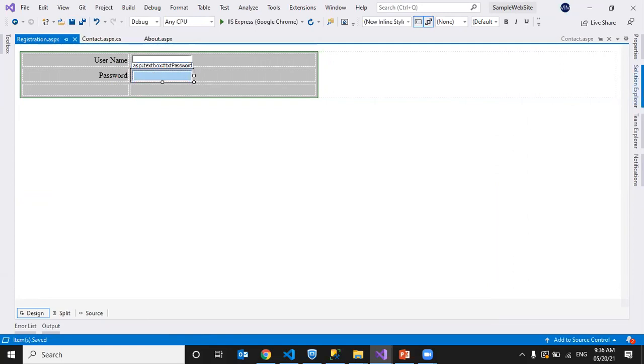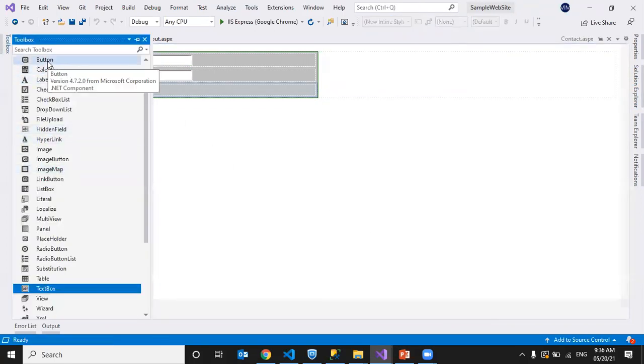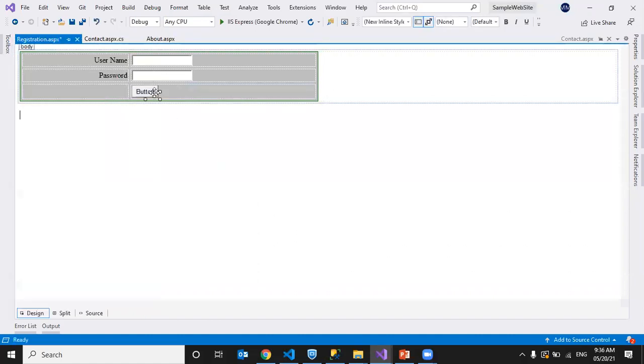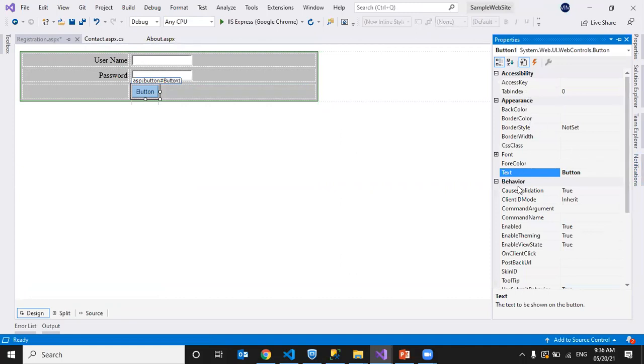Okay, so this is a registration page. I'll have a button here. Just click wherever you want to display that button, click there and double click from the toolbox. You will get the button. For the button, we have different properties. There are some common properties like button text, login, or register, like that. We can give any name.